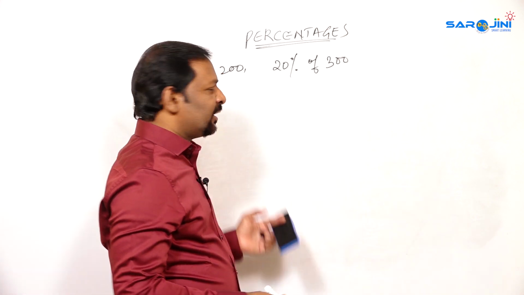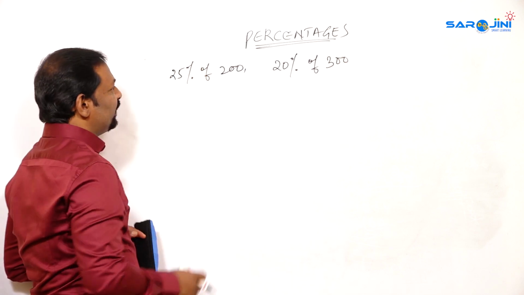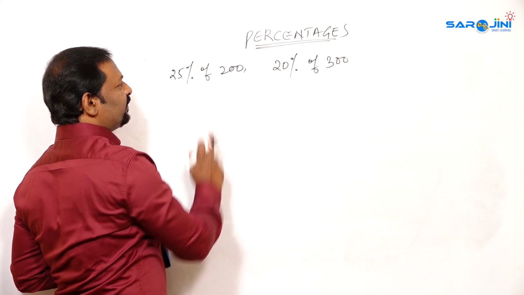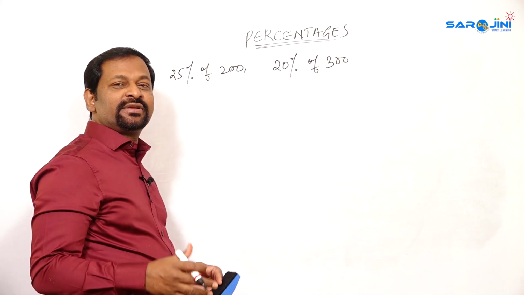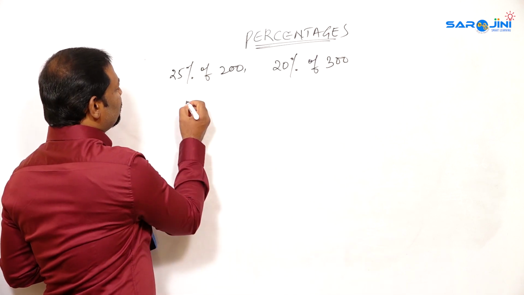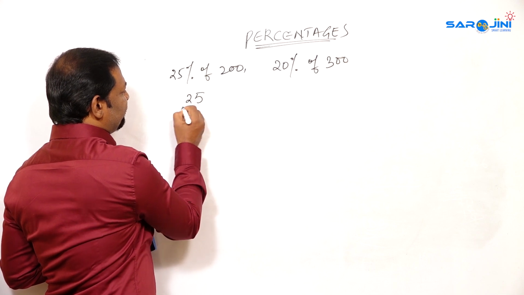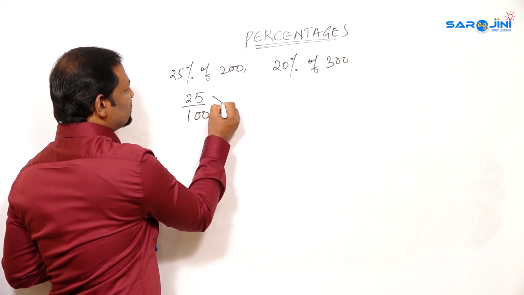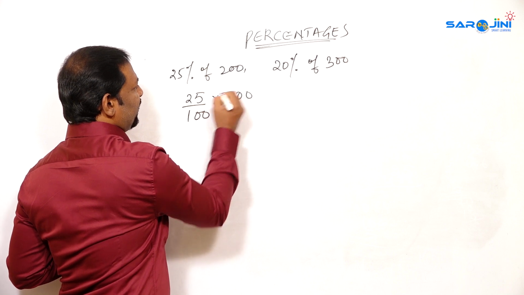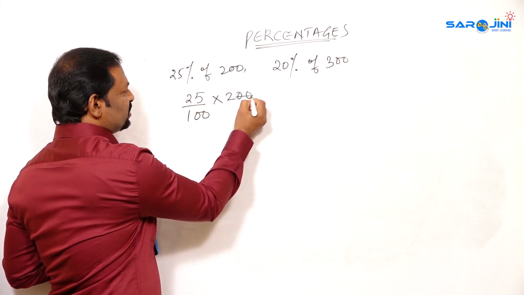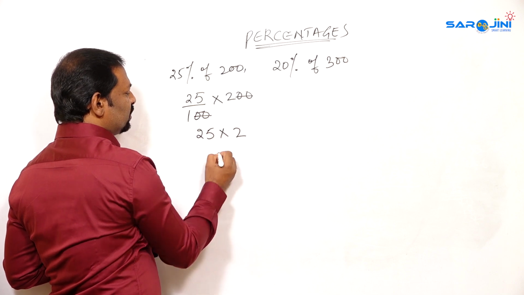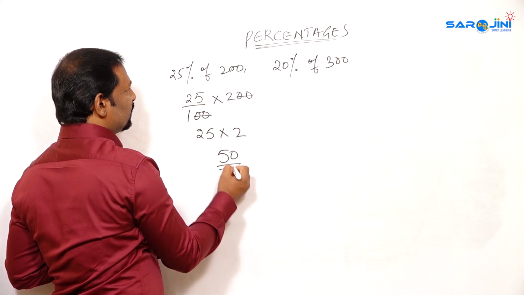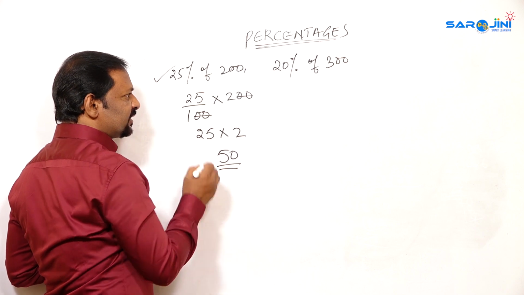Here I have given one more question. Now you have to check 25% of 200 and 20% of 300. So we have to find out which is the greater value. So how are we going to find out? 25% means 25 by 100 multiplied by 200. That means 2 zeros, 2 zeros get cancelled. What is left? 25 into 2, that is 50. So 25% of 200 is 50.